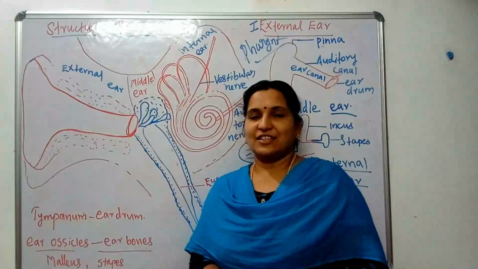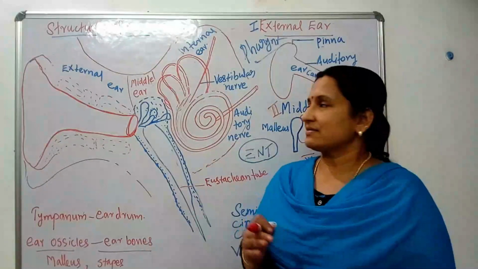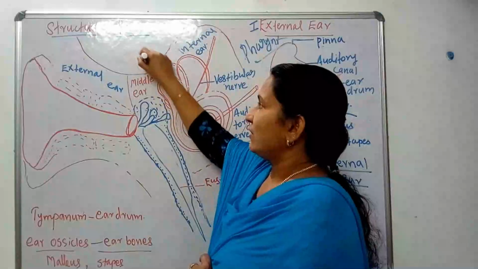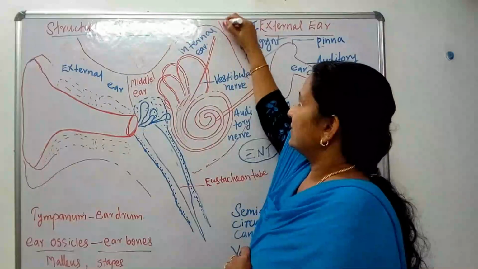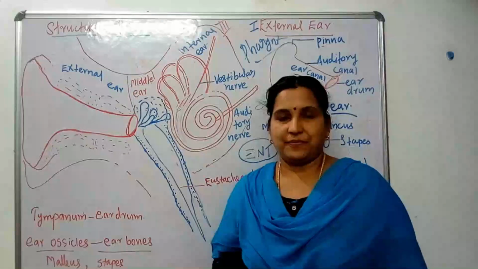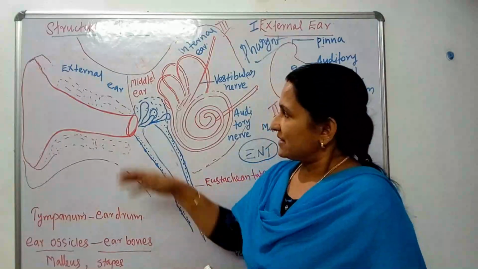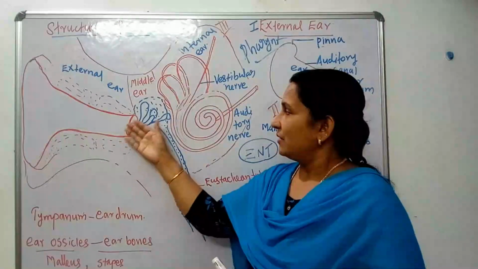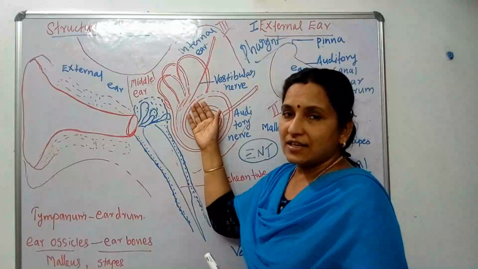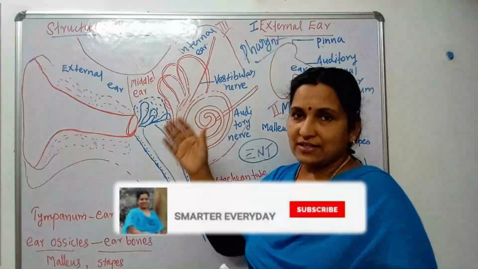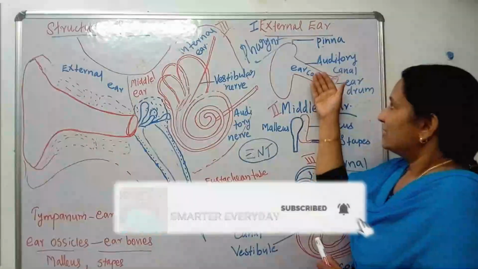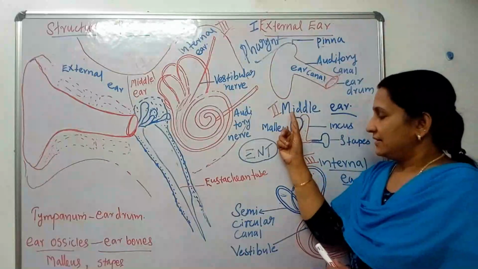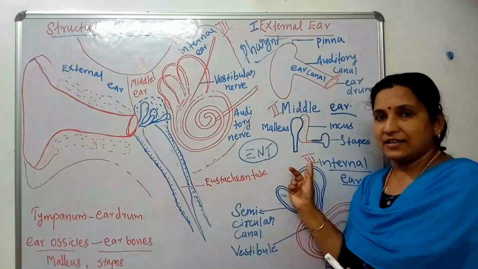Yes, let us see the different parts of the ear. Basically, there are three important parts. First one is the external ear, the second one is the middle ear, and the third one is the internal ear. Here you can see the external ear also consists of different parts, middle ear also, then internal ear also. In order to understand clearly, you can see the separate diagram of external ear, middle ear and internal ear.